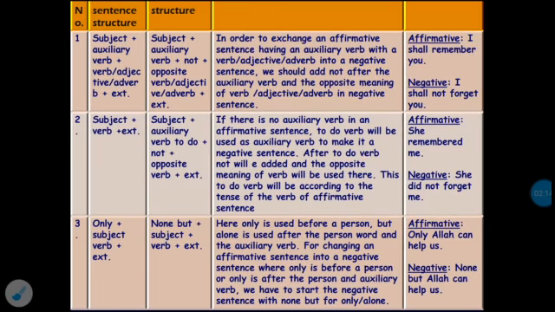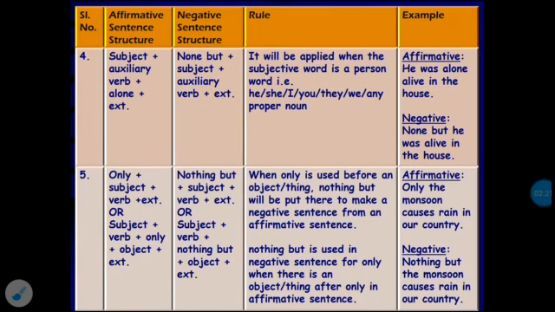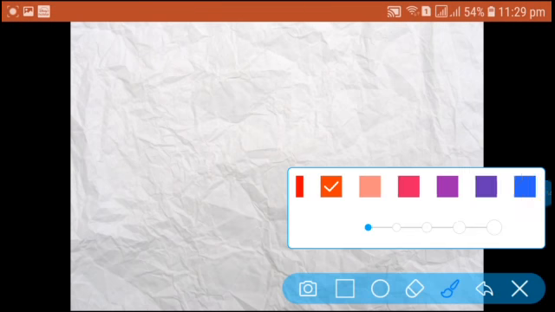Coming to the next page, here also you can see in these boxes there are few rules which are explained very beautifully. And now come to this page, the rules I will discuss one by one. I will take one sentence to make the example more clear.